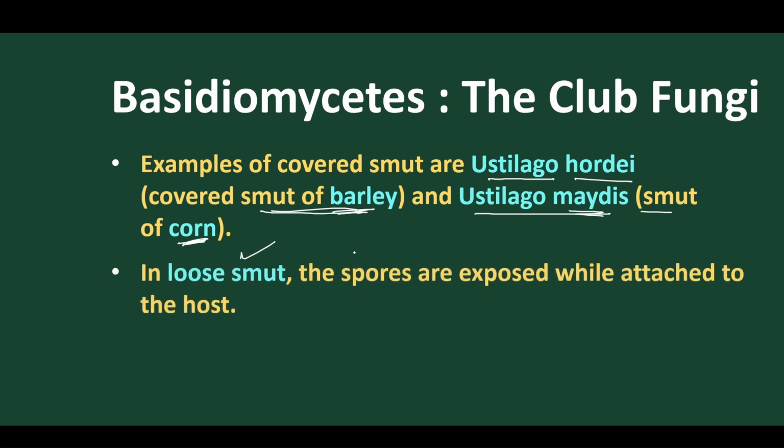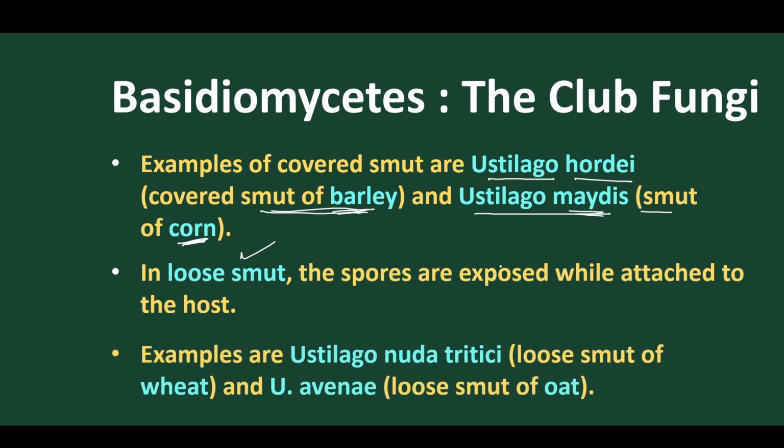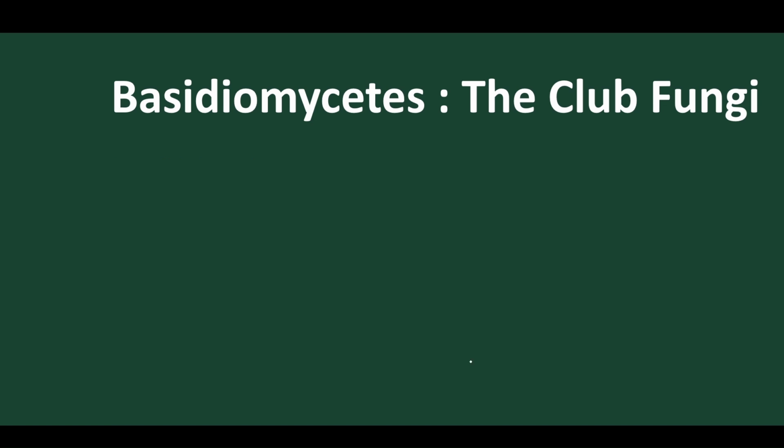In loose smut, the spores are exposed without any sorus present. An example of loose smut is Ustilago nuda tritici. Tritici stands for wheat, so it is the loose smut of wheat. Avenae stands for oat, so Ustilago avenae is the loose smut of oat. These two, Ustilago avenae and Ustilago nuda tritici, are the loose smut diseases of wheat and oat. Very important from an exam point of view.